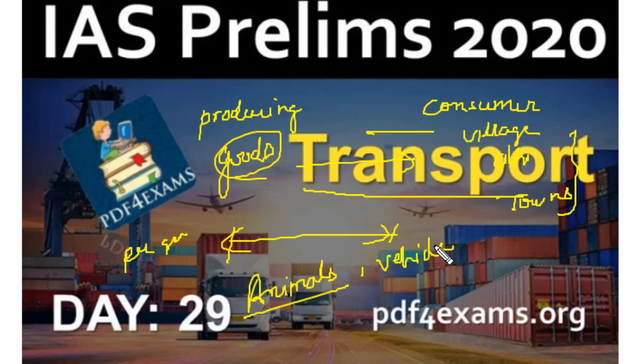And apart from these means, we also have air transportation systems which have been developed in the modern era, and an ocean transportation system is also there, in which ships, steamers and others are used for movement or transportation. Okay, so this is the transportation definition.